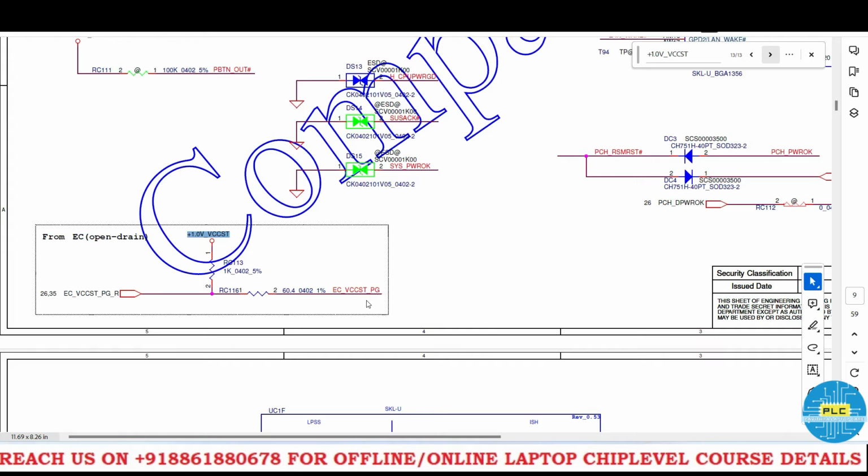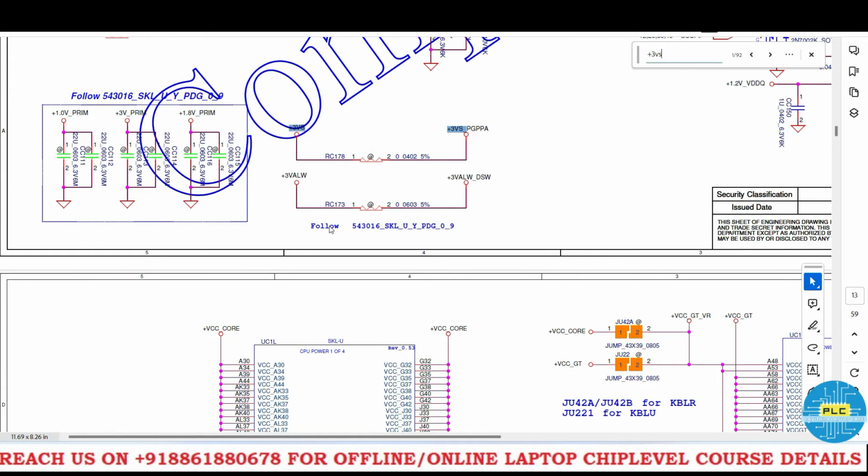Here EC VCC STPG, this signal is also carrying. Now the most awaited important voltage, plus 3 Vs. Okay, so what will it convert? What are the signals it will carry? Those things we will discuss now.